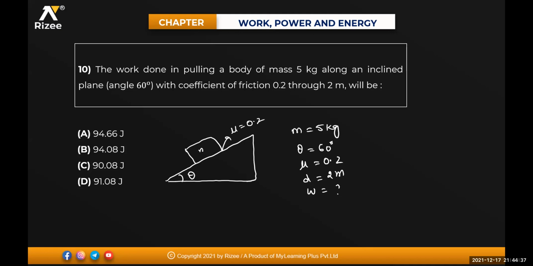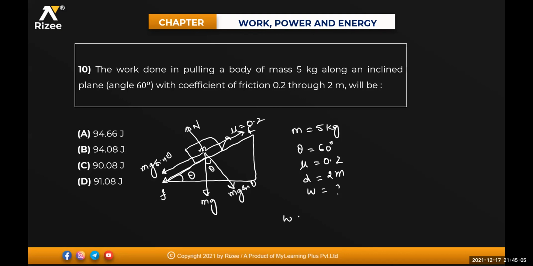This is the weight of the body. The weight mg acts in the downward direction, with component mg sin theta along the incline. Here this angle is theta, so the perpendicular component is mg cos theta, and this will be the normal reaction N. You are pulling the body, so you apply force in this direction, and the frictional force will be in the opposite direction.